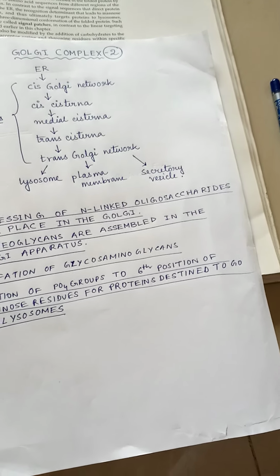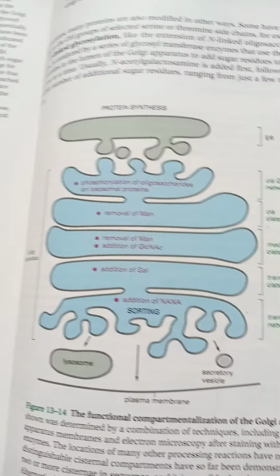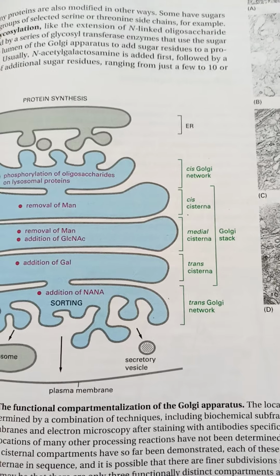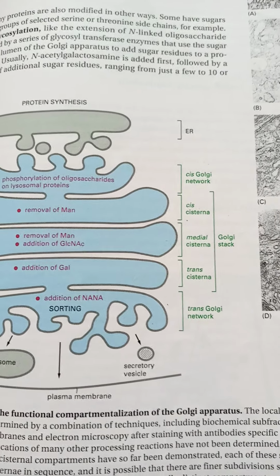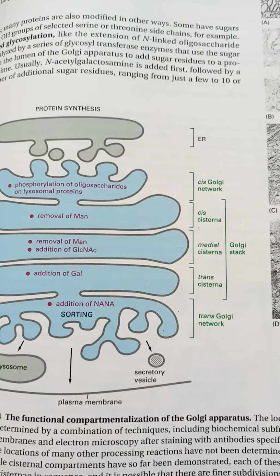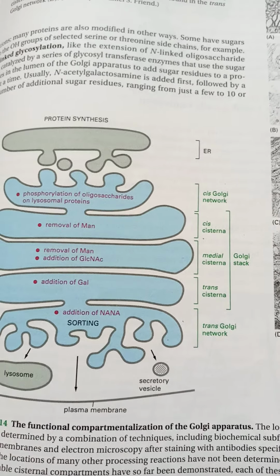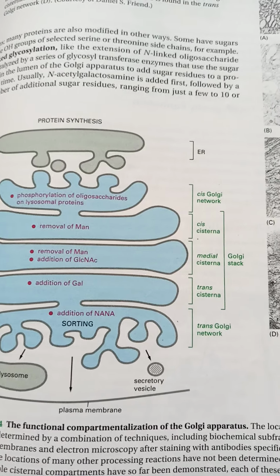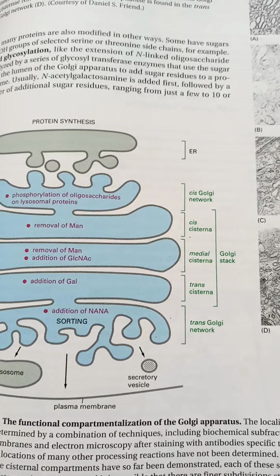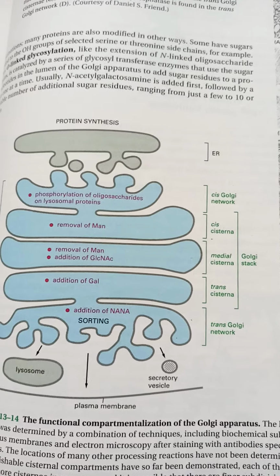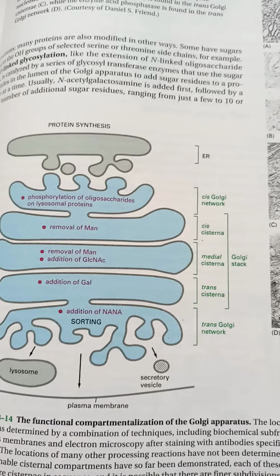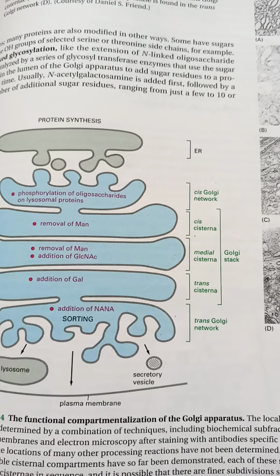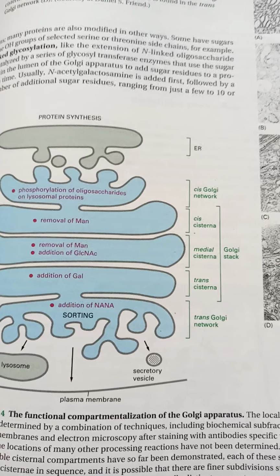Phosphorylation of oligosaccharides on lysosomal proteins takes place in the cis-Golgi network. Removal of mannose, man as written over here, occurs in the cis-cisternae, though the medial cisternae is also related to removal of mannose. Addition of N-acetyl glucosamines also takes place in the medial cisterna. In the trans cisterna, galactose or gal as written here is added. The trans-Golgi network helps in addition of NANA, that is N-acetyl neuraminic acid or sialic acid.